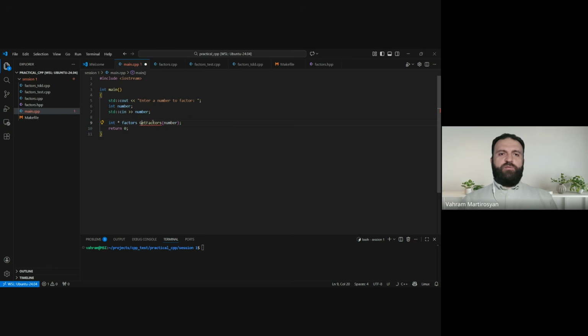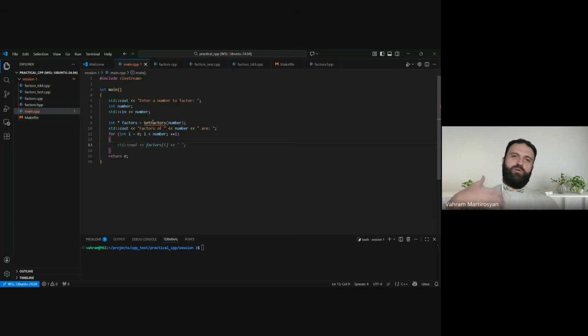So vectors equals get vectors of number. Okay. And then we just need to print somehow. So the factors of this number are, and then with the for loop, we are going to print them. But here is the contract. We need to have a contract between the caller and the callee.